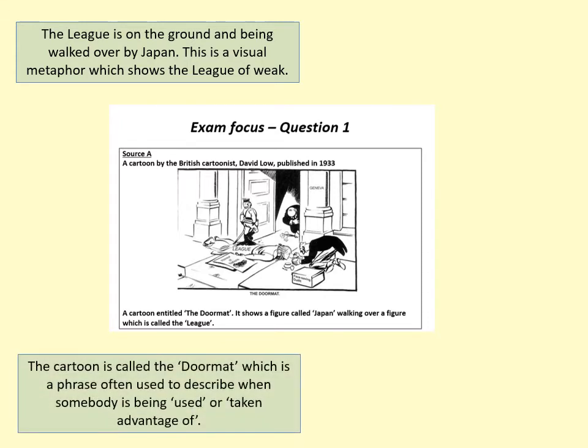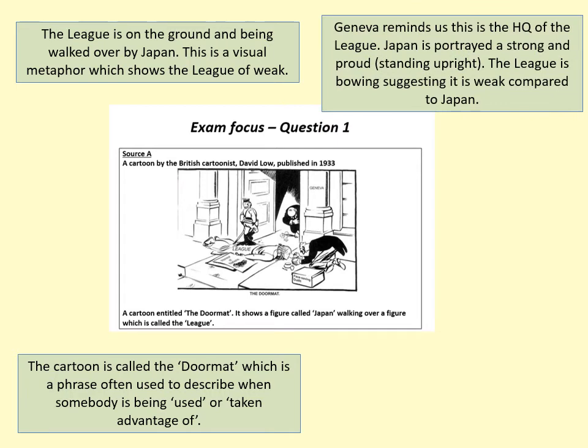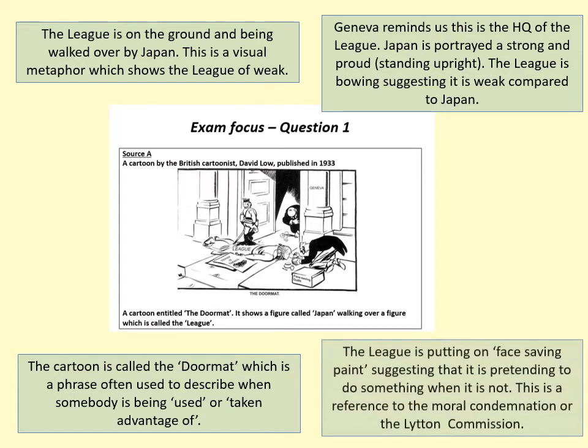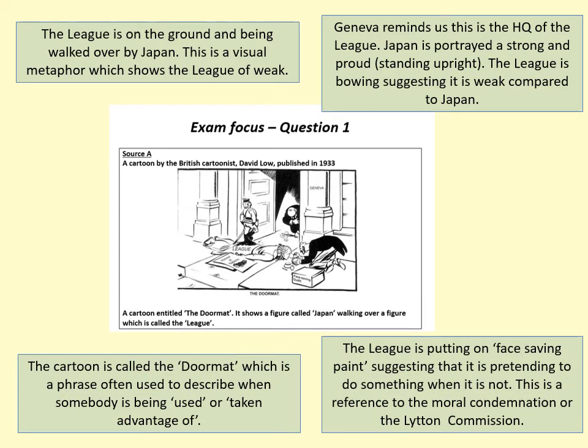You've also got the fact that the cartoon is called the doormat, which is a phrase that's often used to describe somebody that's being used or taken advantage of. You've got Japan walking into the headquarters of the League of Nations, and just look at the body language of Japan: straight, upright, in military uniform. The League is bowing down, which suggests that the League is not as powerful as Japan. And then you've got a little thing at the bottom where there's a person applying some face-saving paint to the League of Nations, which is probably a reference to the moral condemnation they issued or the Lytton Commission.